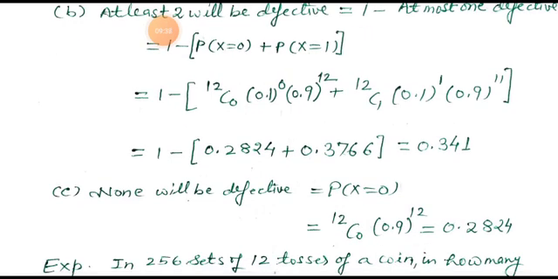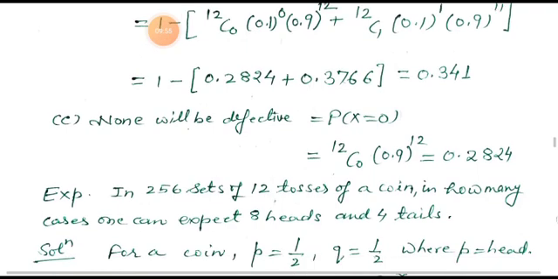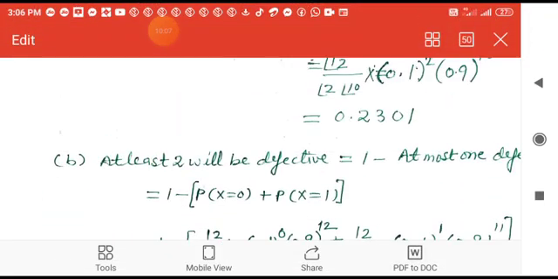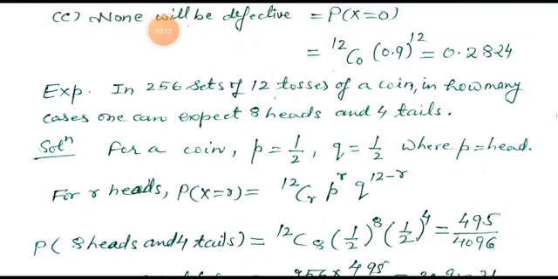None will be defective. It means P(X = 0), which can be calculated as 12C0 (0.9) to the power 12, and the value will be 0.2824. So these three conditions are solved: none will be defective, 2 will be defective, and at least 2 will be defective. This is the solution of the given problem.